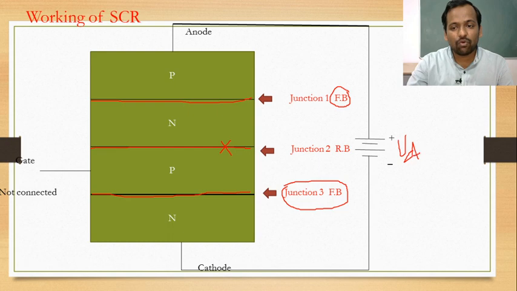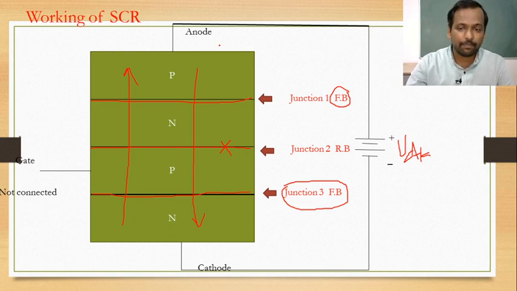If we increase the voltage VAK to a sufficient amount, that is equal to the breakover voltage, this junction J2 will break and current can flow from anode to cathode. That is, holes move from anode to cathode and electrons move from cathode to anode. The conventional direction of current in SCR is always anode to cathode. It is a unidirectional device, meaning current always flows from anode to cathode. There is no chance of current flowing from cathode to anode, as it is unidirectional, but it is a bipolar device.